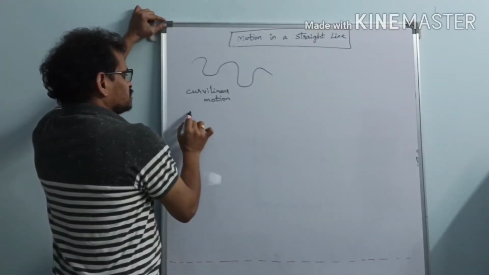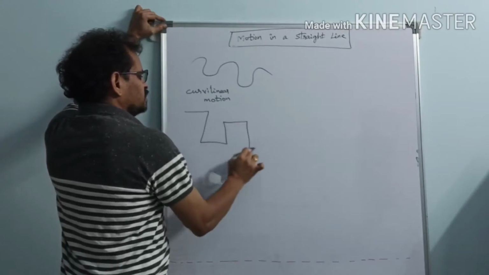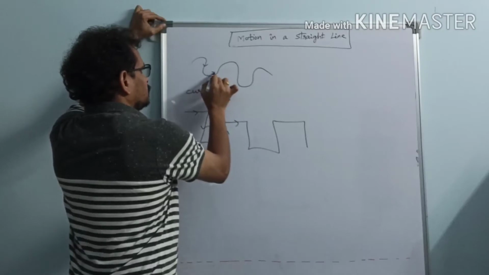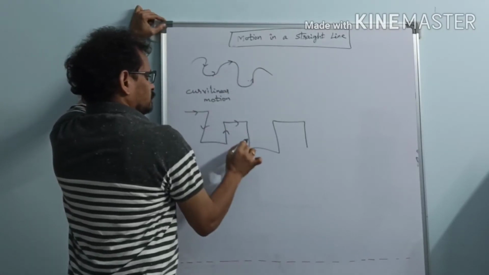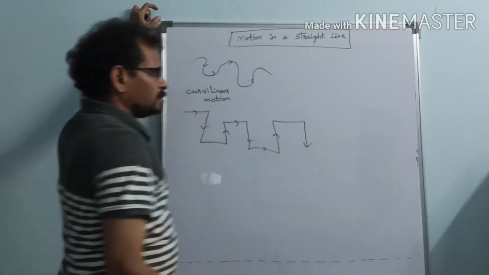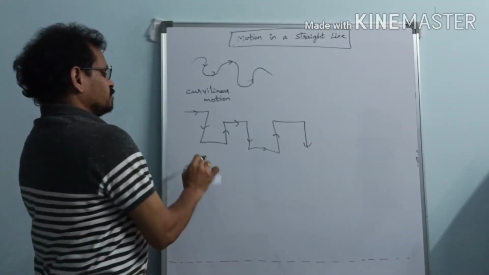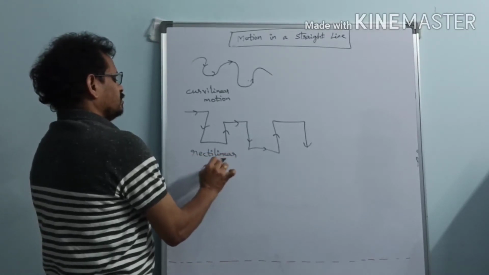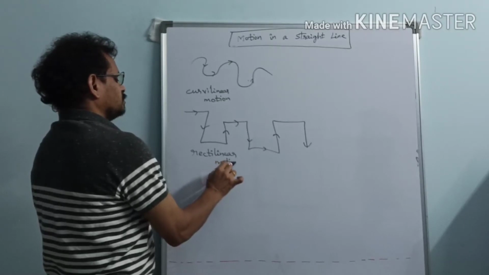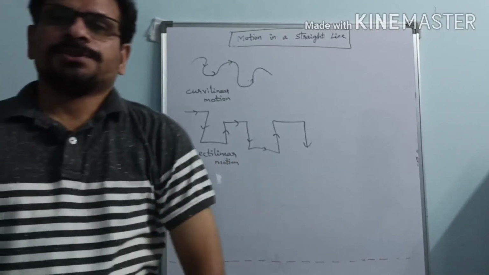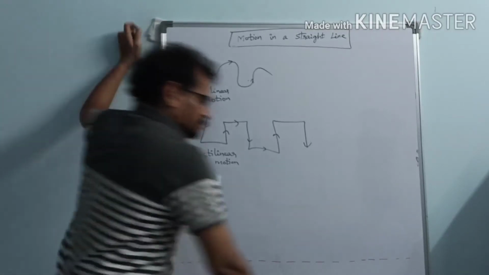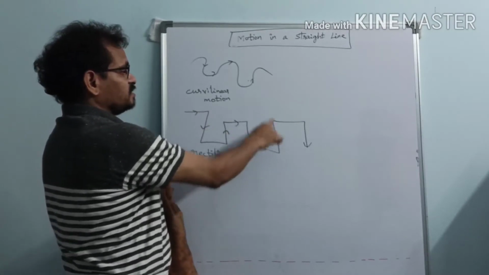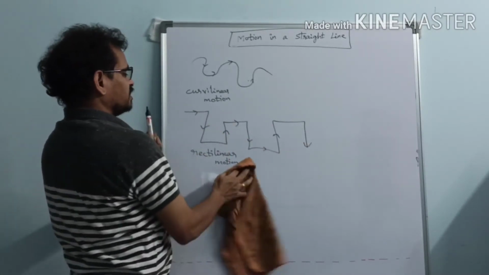And let us consider another body which is moving like this, in a zigzag manner, in straight lines like this. This type of motion is known as rectilinear motion. This is known as a rectilinear motion. So here the motion is along straight lines. There are no curves anywhere here.